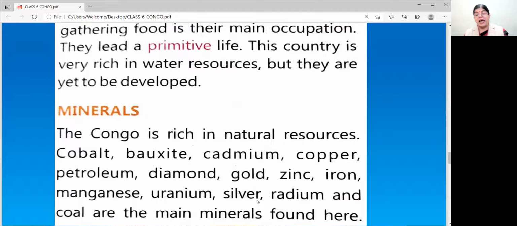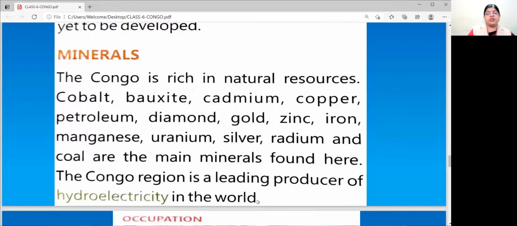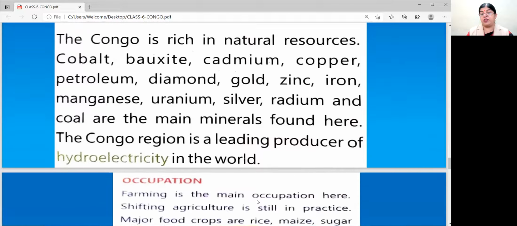So many minerals. See, diamond, gold, silver, the precious minerals, petroleum, which is very useful to us. Radium is there, coal is there, zinc, iron, manganese. What is left? That's why this area is rich in natural resources. You should remember: copper, bauxite, cadmium, gold, diamonds, silver, zinc. This region, the Congo region, is a leading producer of hydroelectricity in the world.